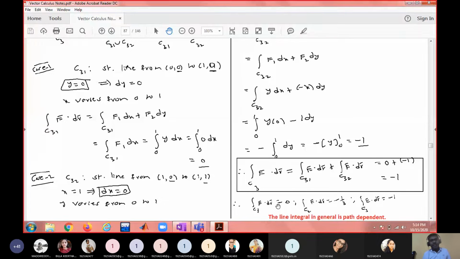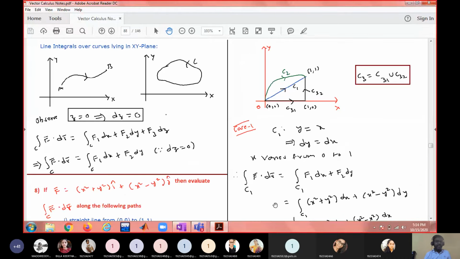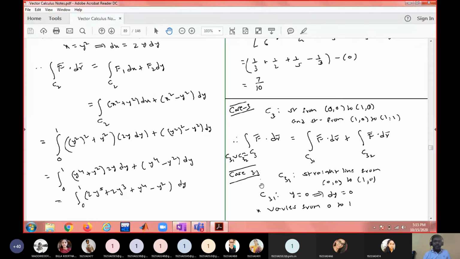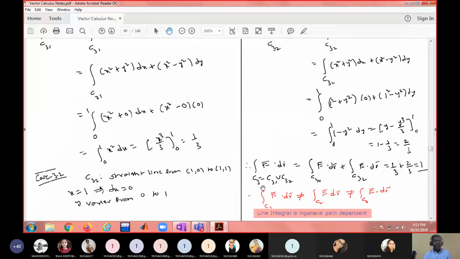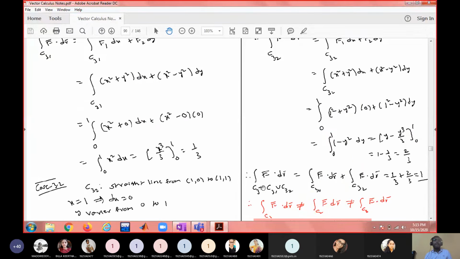Somebody may ask you, is the line integral path dependent? Yes, in general it is yes. And immediately one can ask, when is the line integral path independent? That was discussed in the next class. Line integral is path independent in a conservative field. What do you mean by a conservative field?